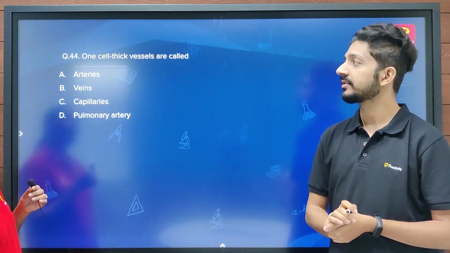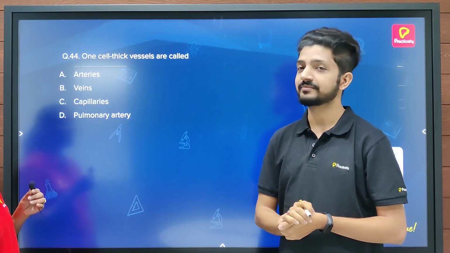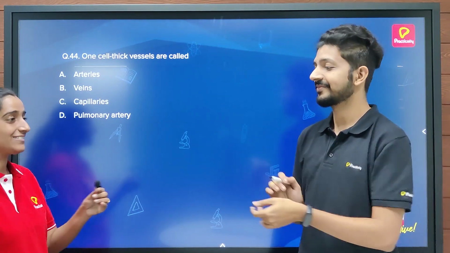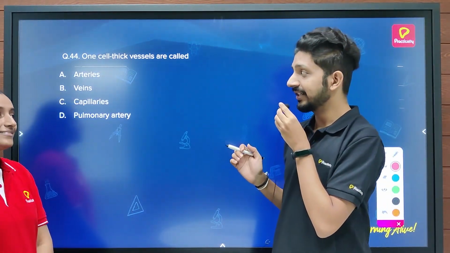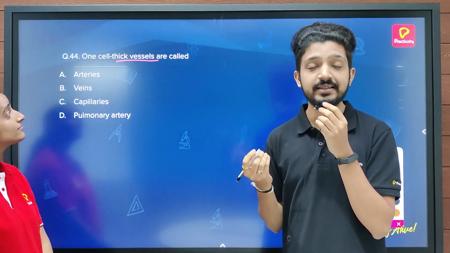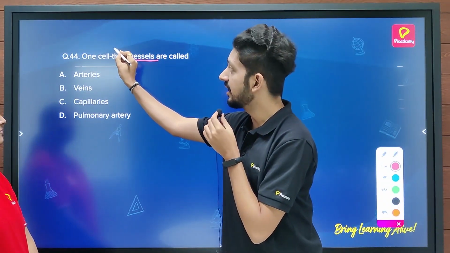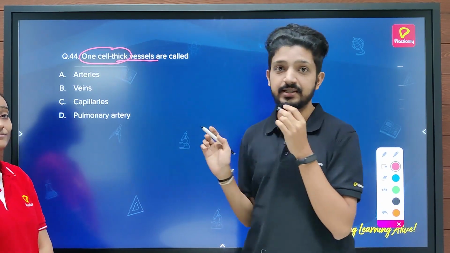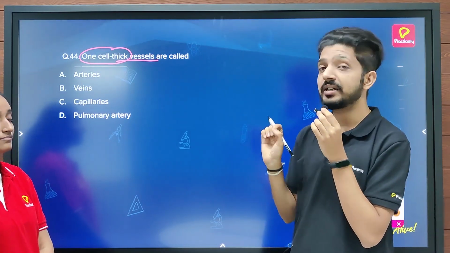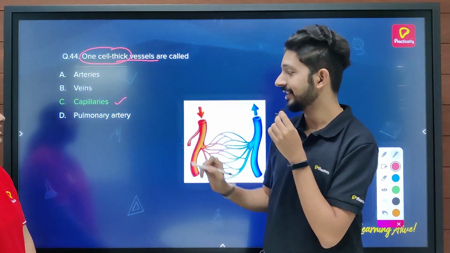The question is, one cell thick vessels are called arteries, veins, capillaries, pulmonary artery. Now it is saying thick vessels, so I think the answer should be arteries. Well, your answer would have been correct if they had written only thick vessels, because we know that arteries, since they have to pump blood with high pressure, have thick walls. But they have written one cell thick vessels. It means they are asking about blood vessels which have only one layer of cells around. It means they are asking about the thinnest type of blood vessels, and those have to be the capillaries.